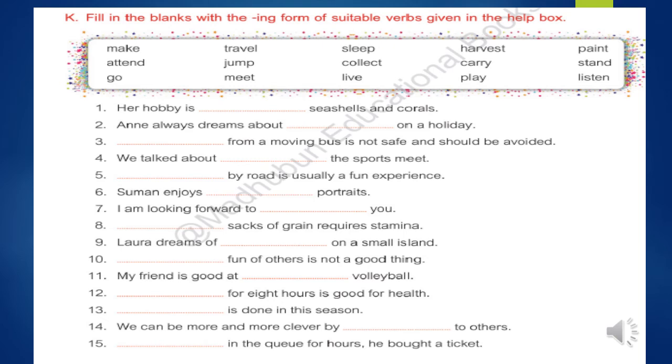Now see the sentence number 9, 10, 11, 12, 13, 14 and 15. You have to try by yourself. I know the sentences are very easy. I hope you can easily solve all the sentences.